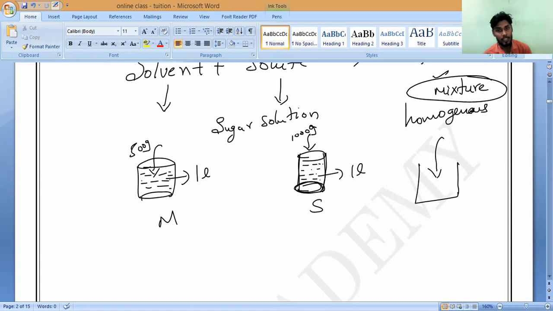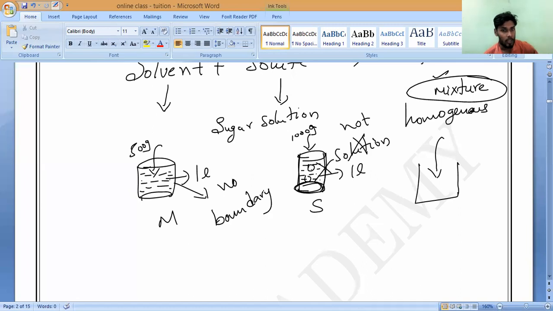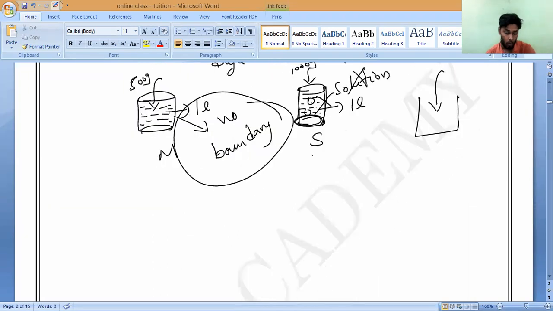So at that time we will never call it a solution. Is it yes or no? Because solution means completely dissolved, and we are not supposed to see any kind of boundary between the substances. That is what we should call a solution. We have studied this in previous classes. Have you remembered?